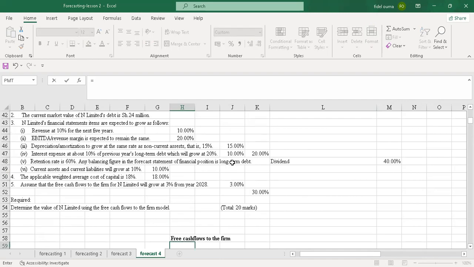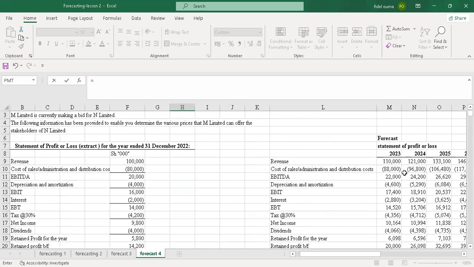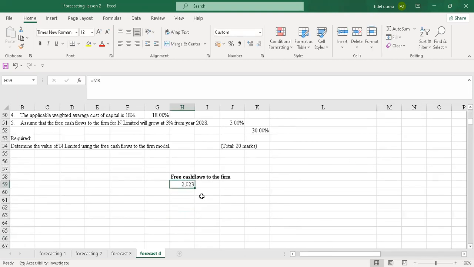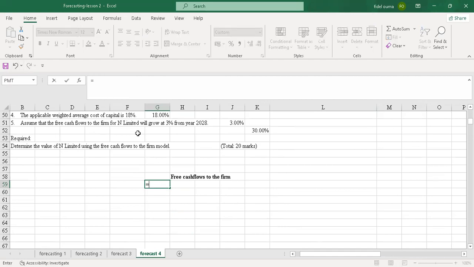So we'll start from 2023. I'll do that, then I'll drag. Sorry, let me undo this. Let me start here so that I don't move to this space.